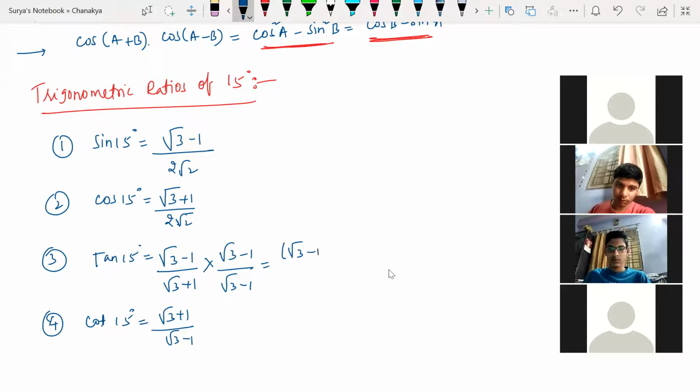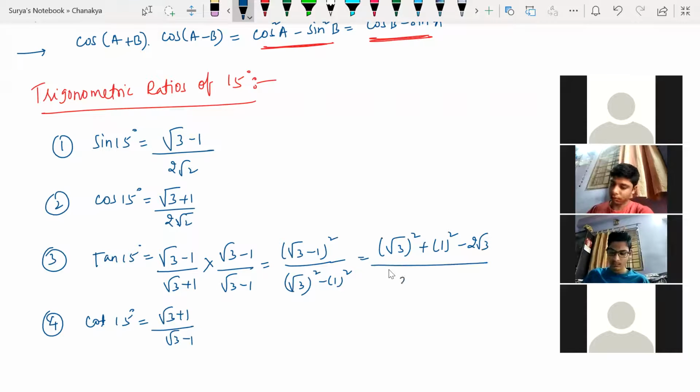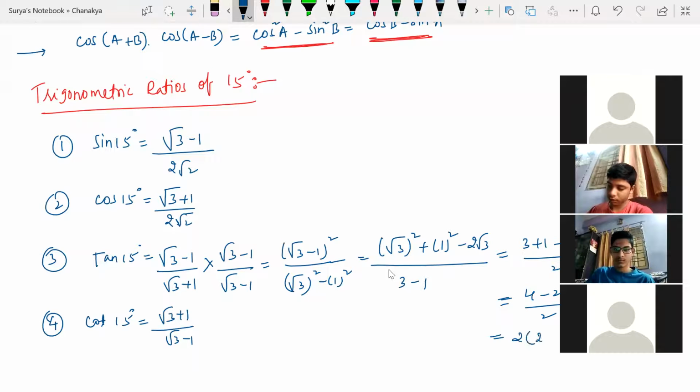Now guys, if you rationalize this, what am I going to get? Root 3 minus 1 whole square divided by a square minus b square. Again, the (a minus b) whole square formula: a square plus b square minus 2ab, divided by 3 minus 1. So here 3 plus 1 minus 2 root 3 divided by 2. So 4 minus 2 root 3 divided by 2, so 2 minus root 3 divided by 2. Finally, tan 15 is 2 minus root 3. Understood, children?